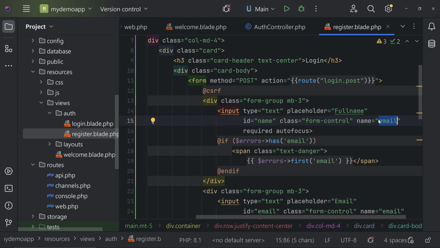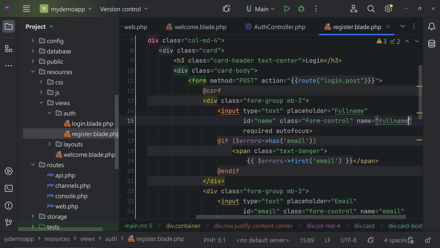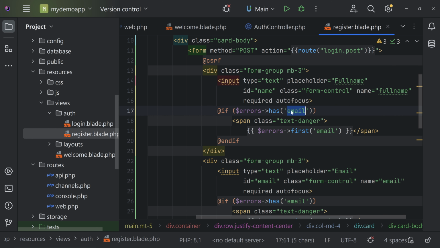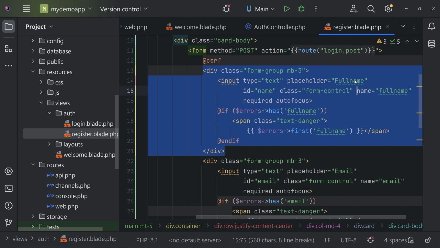The name is very important, so we are going to use this name. We can change it to full name, or you can simply keep it as name. Anything works, so let's keep it as full name for now. And here the error also, we have to change it to full name. I have to change it here also. That is it. So we have added one more field, that is full name.